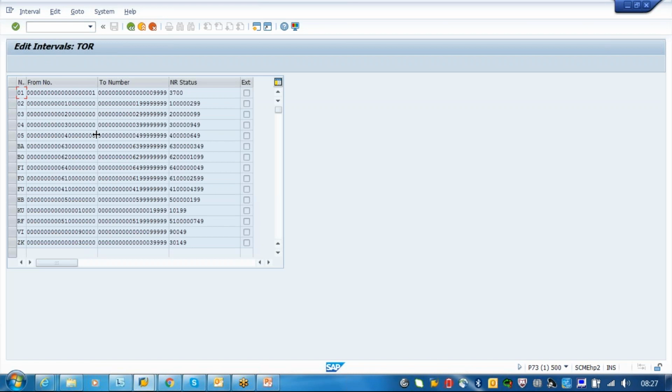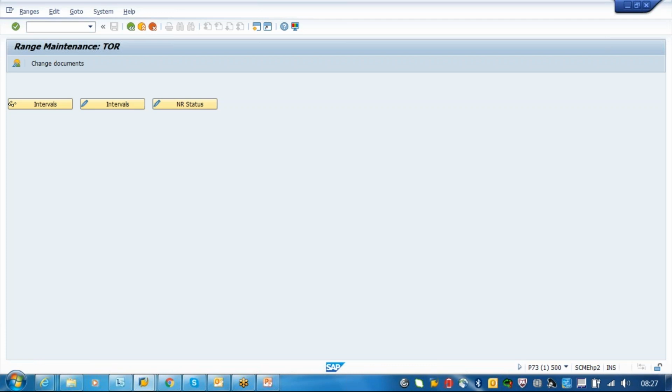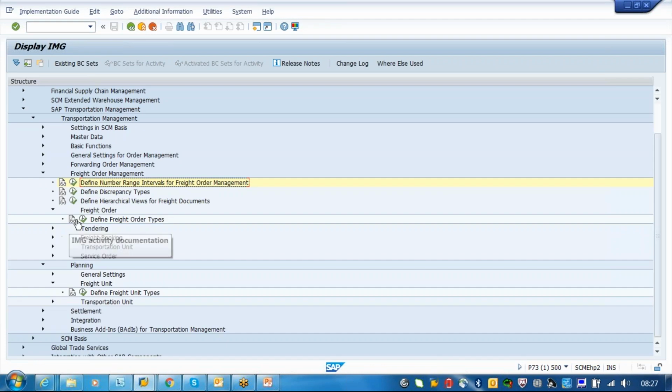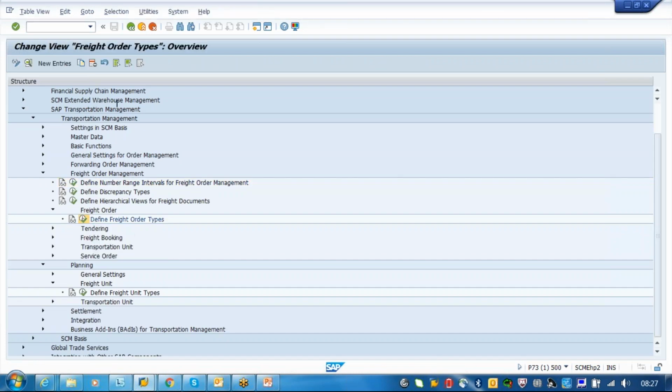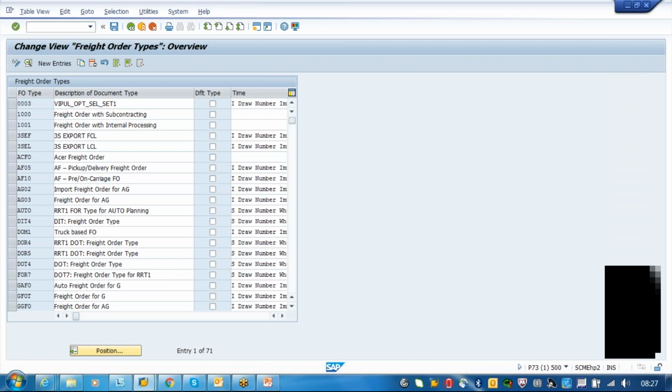So these are the number ranges we have to create for these document types, freight orders, and this we can assign directly here in the freight order types. Okay, so for these document types we are assigning the numbering.